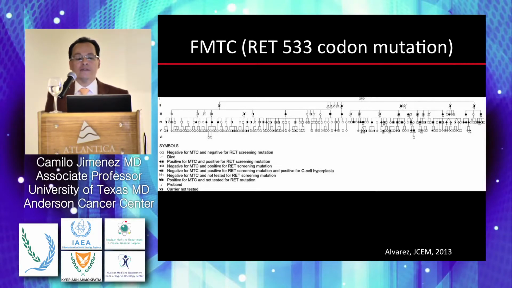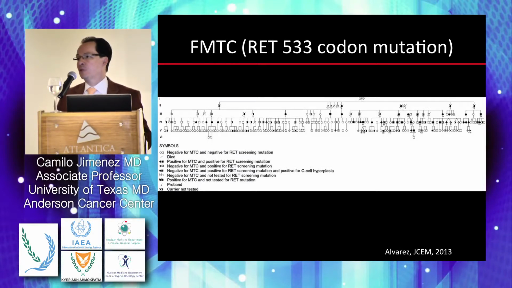So what is a familial medullary thyroid carcinoma? This is a classical family with familial medullary thyroid cancer. This is a family from Brazil. It's quite large. It's a complicated slide, but if you look at the black areas, those black groups of people are people who have developed medullary thyroid carcinomas. As you know, it follows an autosomal dominant pattern, so different generations have been affected by the disease, and they have never developed pheochromocytomas.